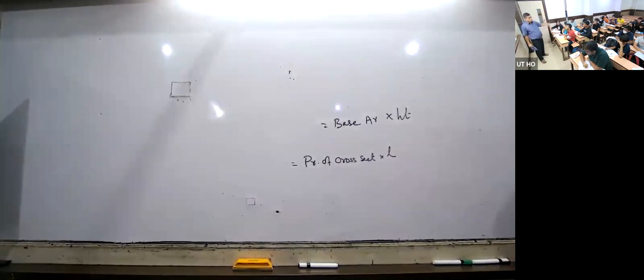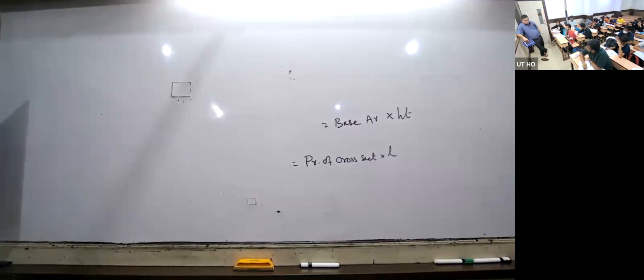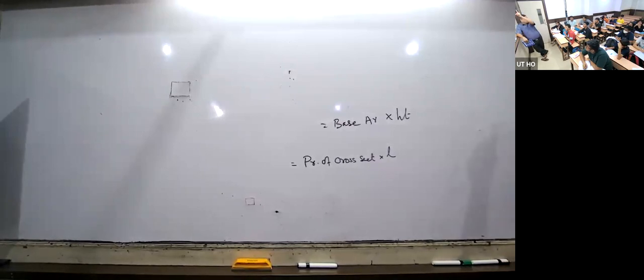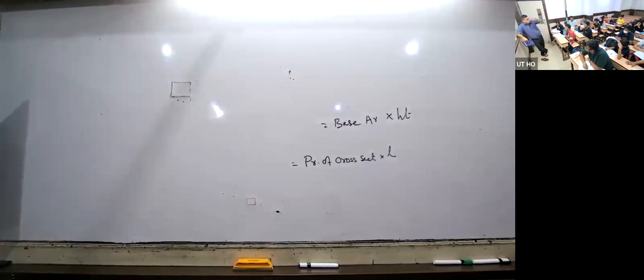Just look at this room. The room is in the shape of a cuboid. The floor is a rectangle, that is the base, and the roof is also a base. These four faces are called the vertical faces. To find the area, you take this perimeter multiplied by height. This is length into height, this is breadth into height, that also is length into height. That is the same as 2 times length plus breadth into height. Understood.